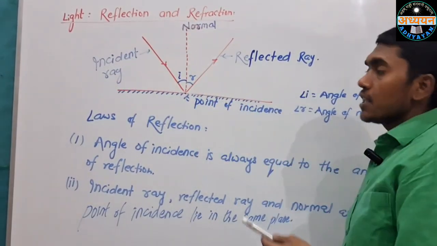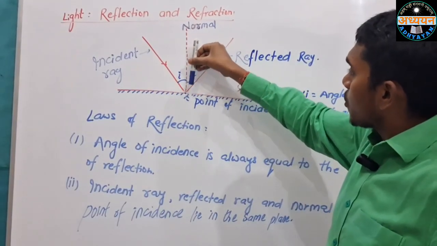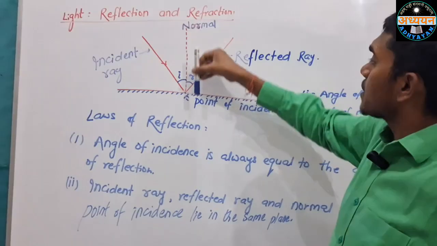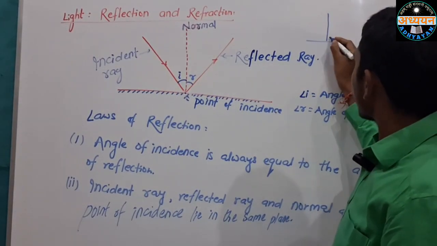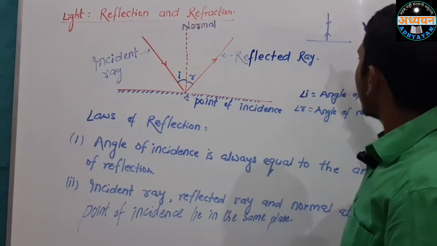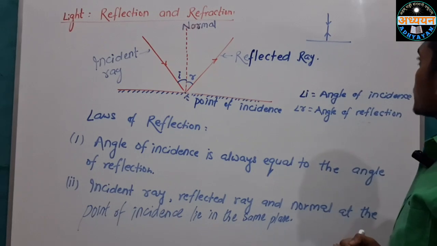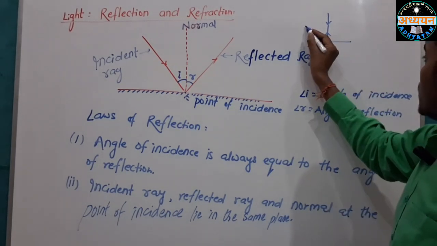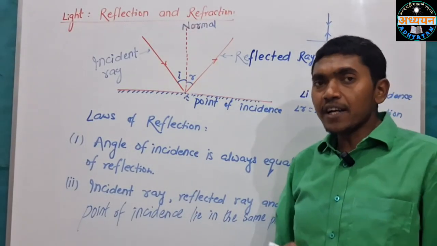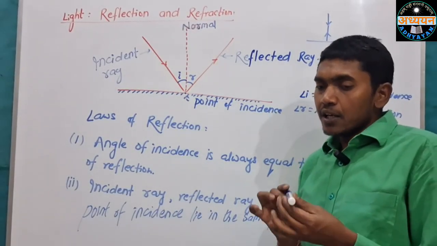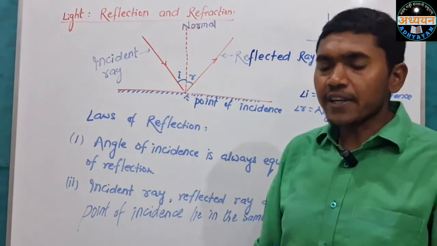If you cast the light perpendicularly to the surface, then it will bounce back on the same path. So angle of incidence and angle of reflection will depend on how you cast the light or how the light strikes the surface.